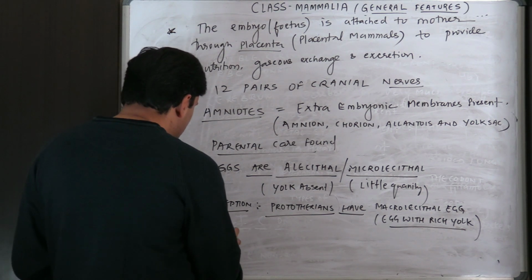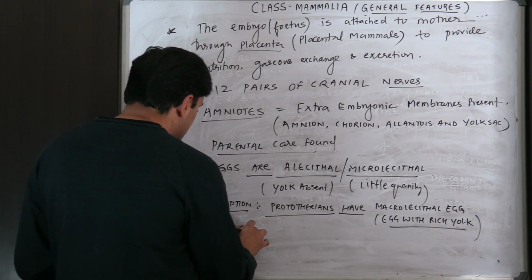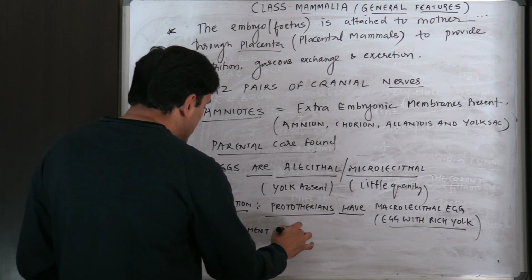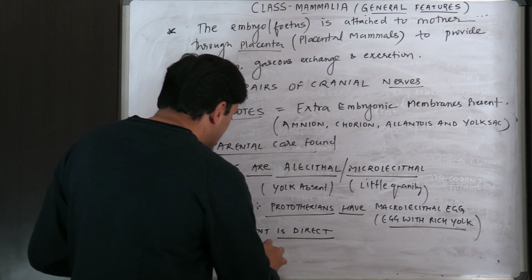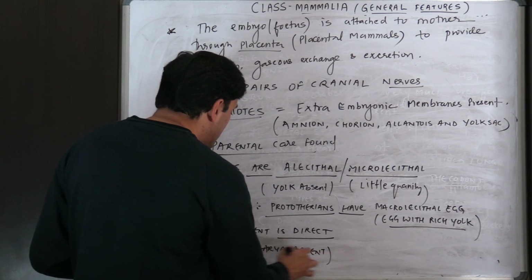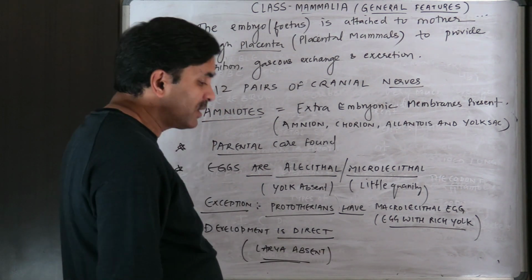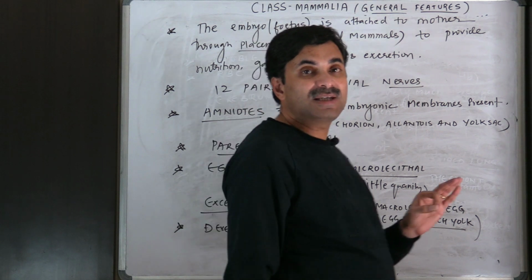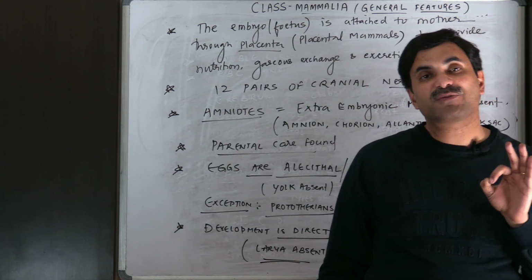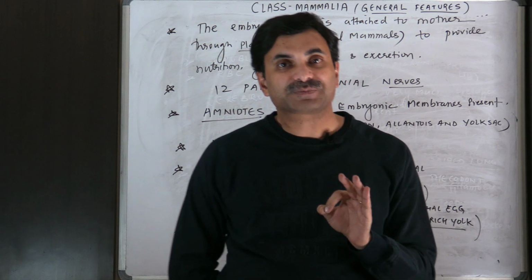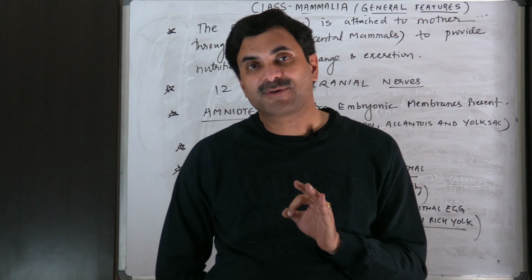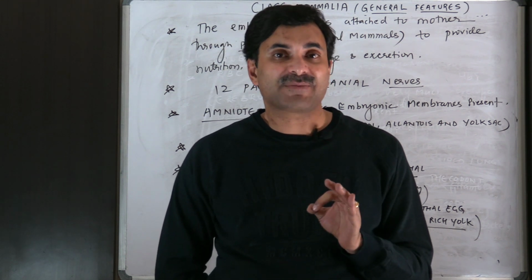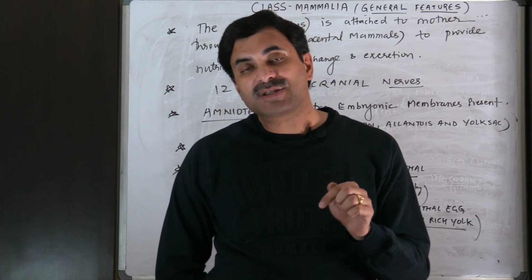Now development is direct. You know what is the meaning of direct development? Direct development means larva is absent. All right. So dear students, these were some of the important features of the class Mammalia, and they are very, very important. Each character is unique in itself. All right. So questions may be asked in examination, and today we have discussed the general features.